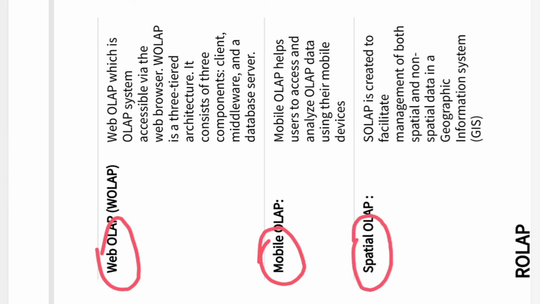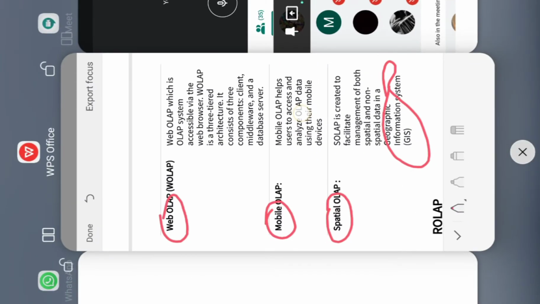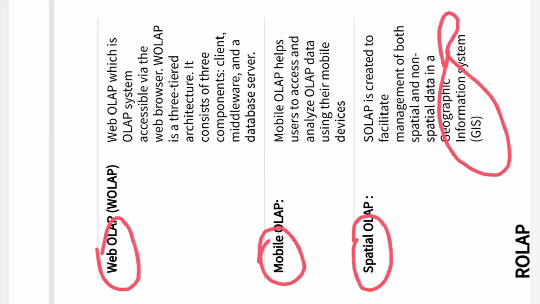Then we have spatial OLAP. Spatial OLAP is designed for a particular application like a geographical information system, for example for satellite imaging and weather forecasting. There are data warehouses which are separately designed and created for weather forecasting and satellite imaging. So there we are utilizing this special type of OLAP.